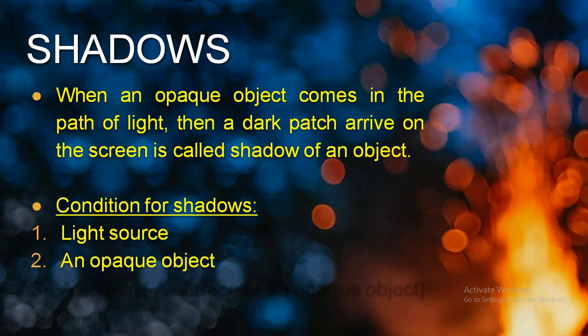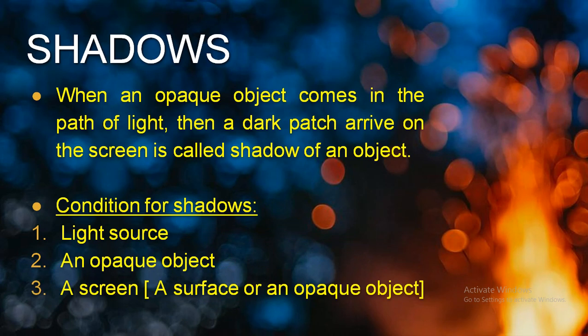Second one is an opaque object. If an object is transparent, definitely the transparent object will allow the light to pass through it and the shadow cannot be formed. The translucent object can allow a small amount of light to pass through, so it is not going to form a perfect shadow. Some partial amount of light can pass through, so it is going to form a partial shadow. And the third one is opaque object. Opaque object completely does not allow the light to pass. So opaque object is a must for the formation of the shadow.